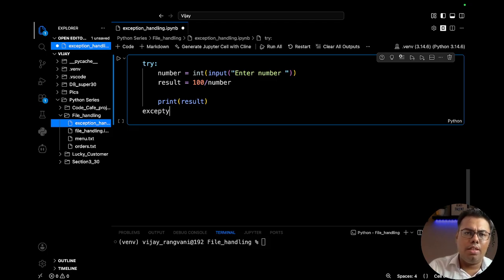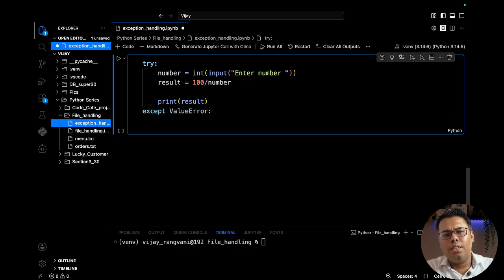With the except block we will handle the value error first, that whenever somebody enters a value that is not logically able to be typecast into the integer format, then we will get the value error. Like string data, if we are entering a name or some characters that won't be logically able to typecast into the integer, Python won't be able to do that. So in that case value error will be there, and we will be printing, what we can print, invalid number.